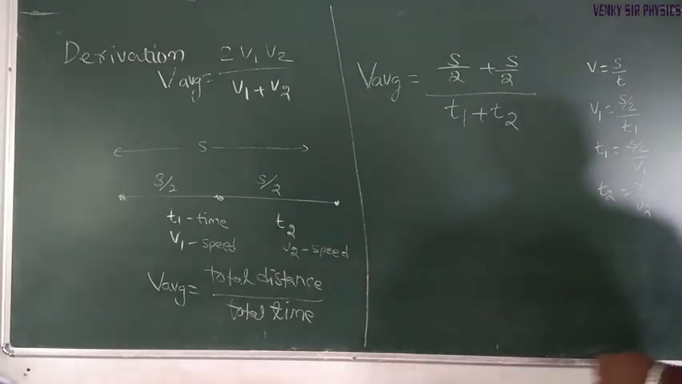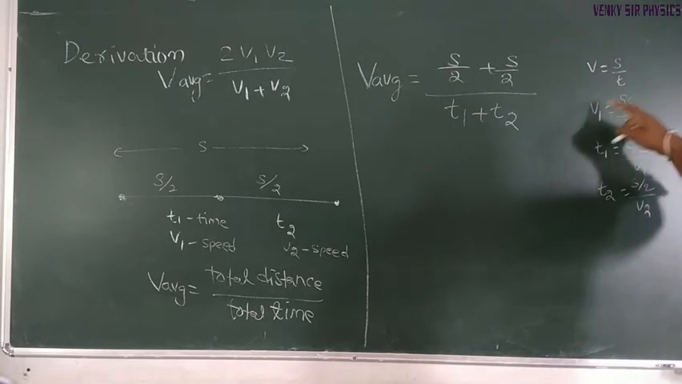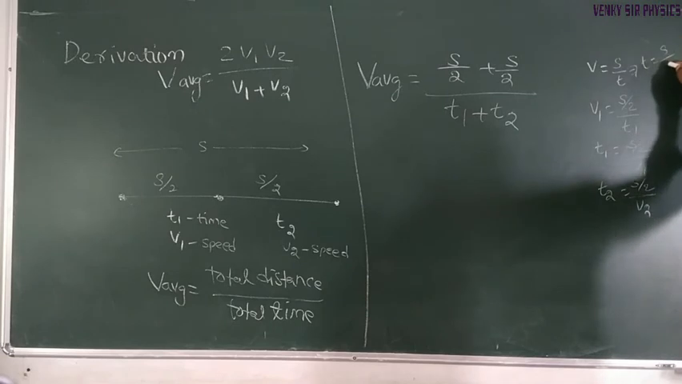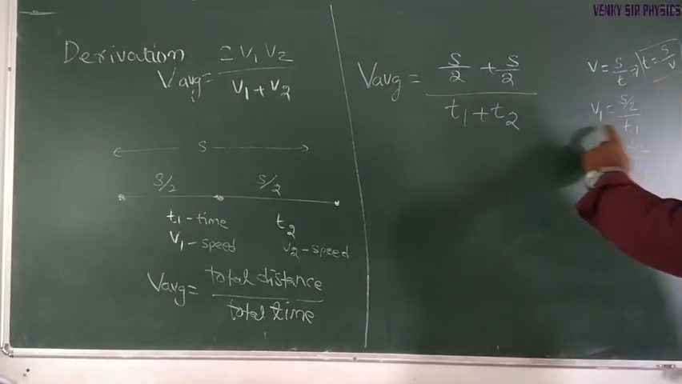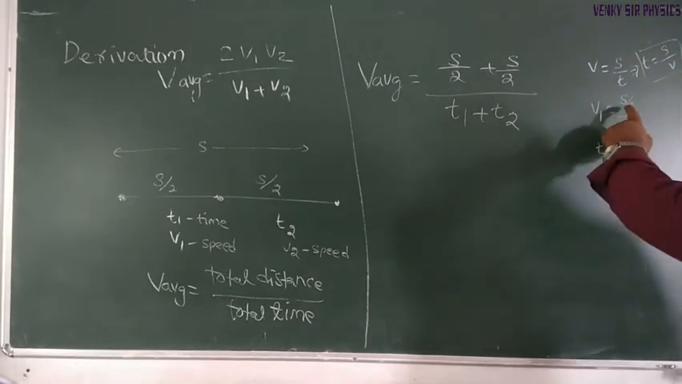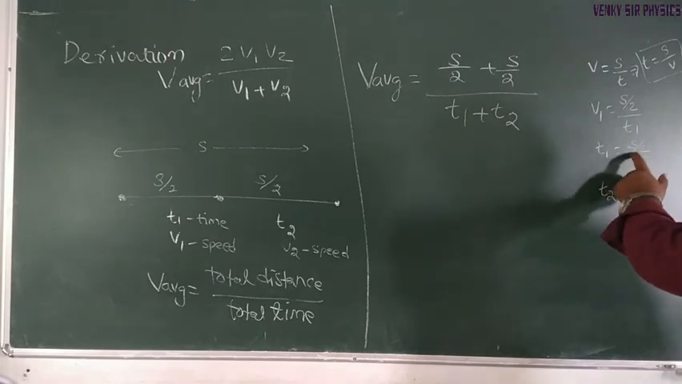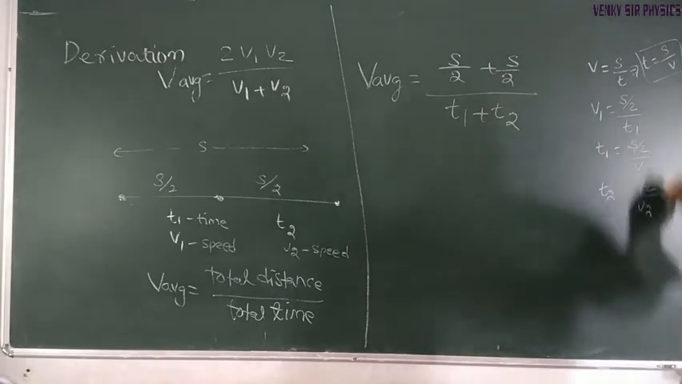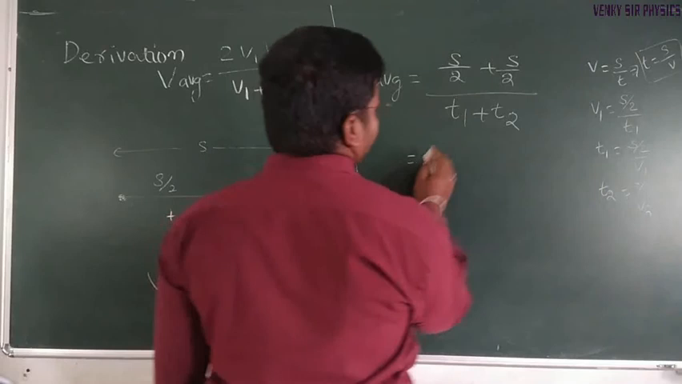Understand? Speed is equal to distance by time, so time is equal to distance by speed. So from this we write v1 is equal to s by 2 by t1, and from this t1 is equal to s by 2 by v1. Similarly t2 is equal to s by 2 by v2. So this t1 and t2 we can substitute in this equation.